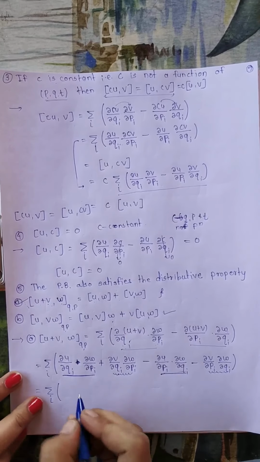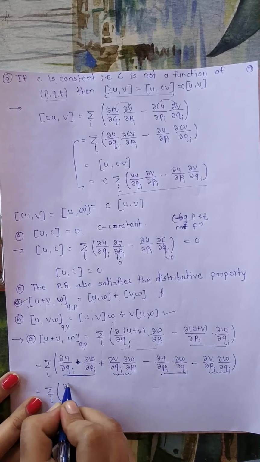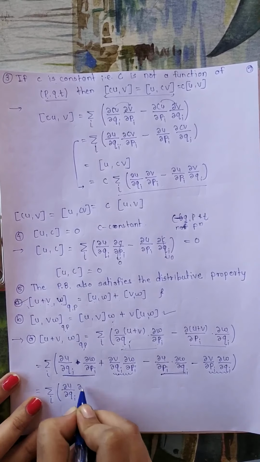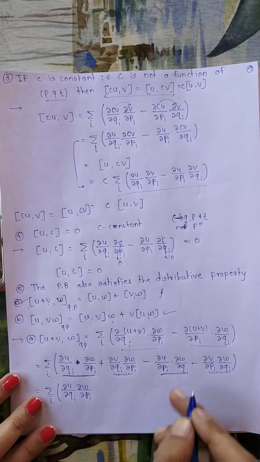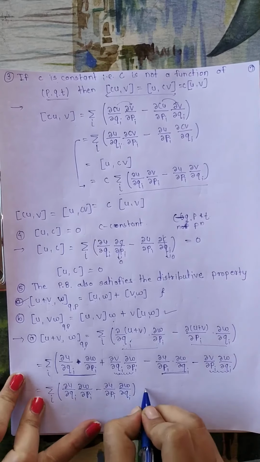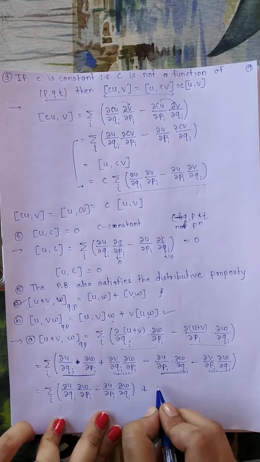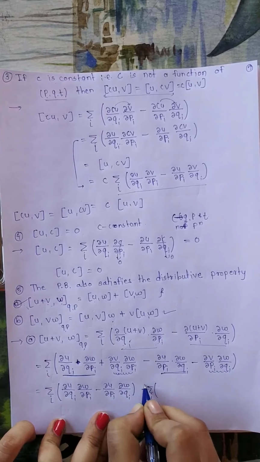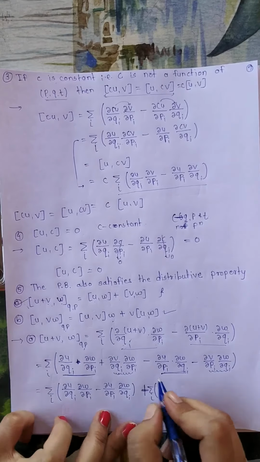Means we will get summation of dou U upon dou Qi into dou W upon dou Pi minus dou U upon dou Pi into dou W upon dou Qi, plus, for this, summation over i we will write separately, dou V upon dou Qi into dou W upon dou Pi minus the remaining dou V upon dou Pi into dou W upon dou Qi.